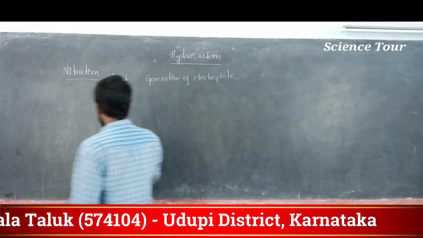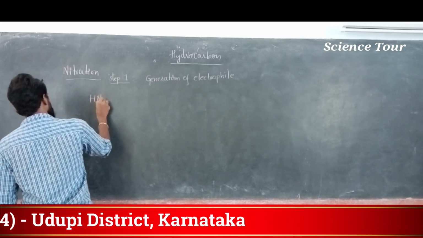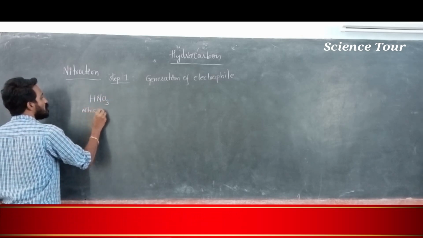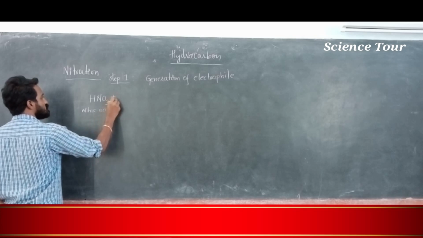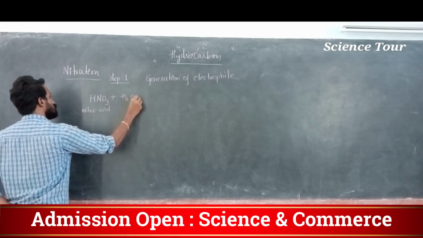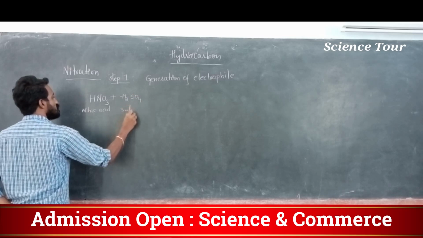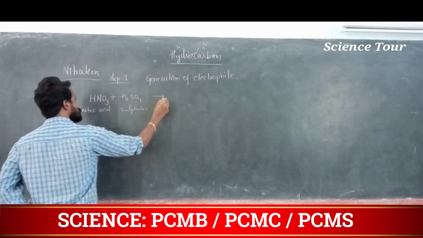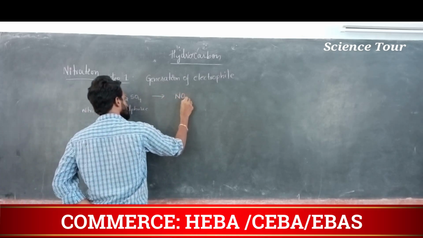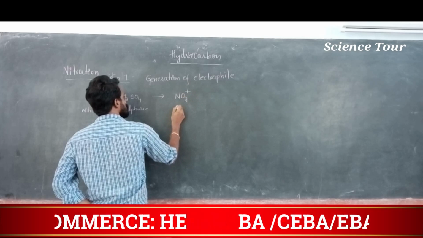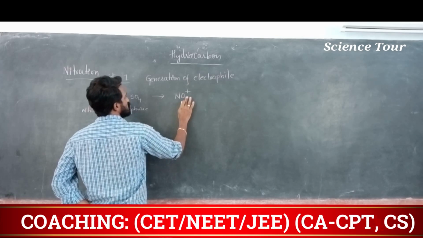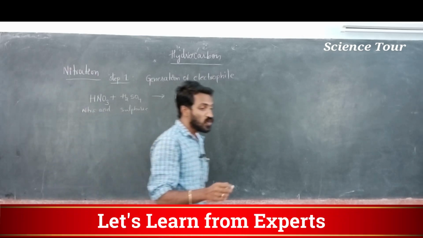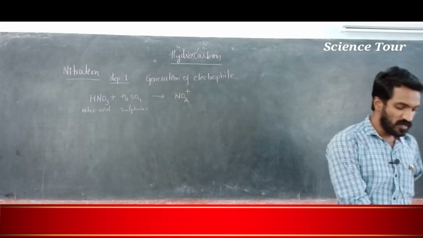First, step 1. HNO3, nitric acid, reacts with H2SO4, sulfuric acid. These two undergo reaction and it gives the electrophile called NO2 plus. NO2 plus is called nitronium ion.